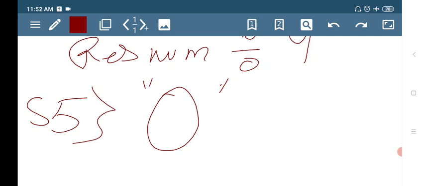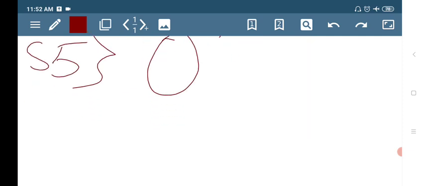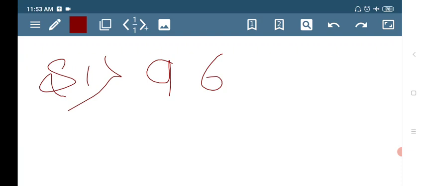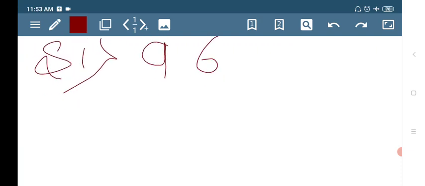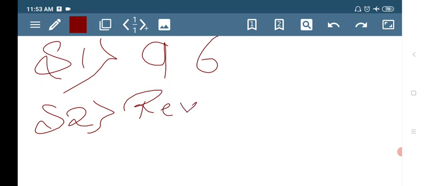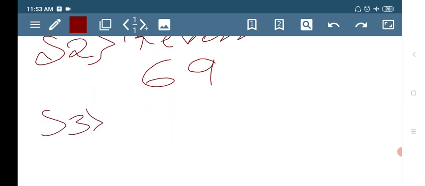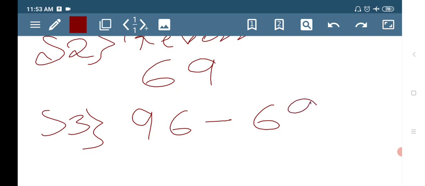The remainder is 0. So in fast forward, let us take one more number. In step 1, I will take 96. Okay. Step 2, I will reverse, that is 69. In step 3, subtract the smaller number from the larger number, that is 96 minus 69.